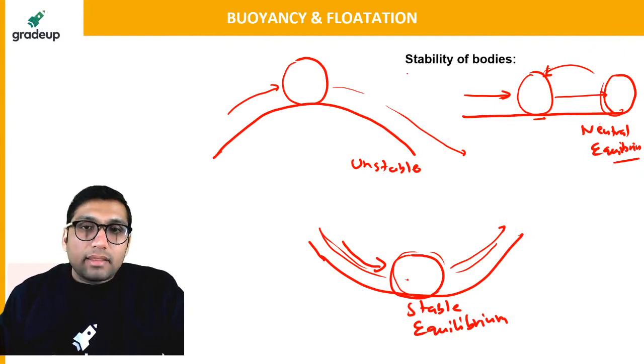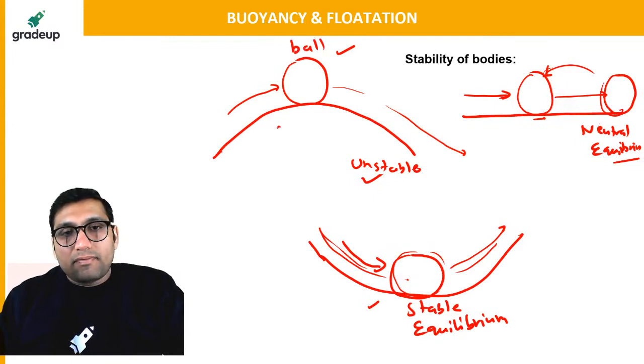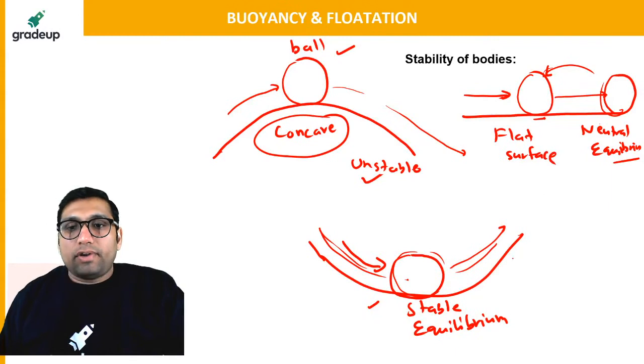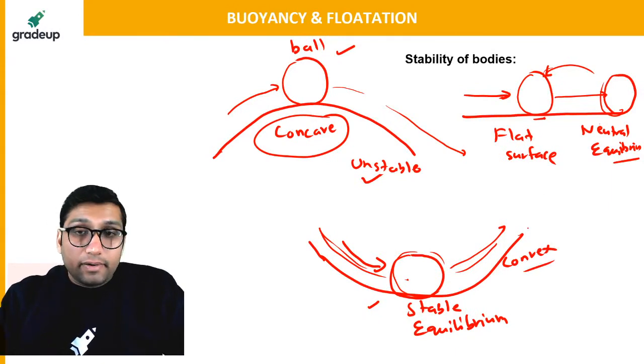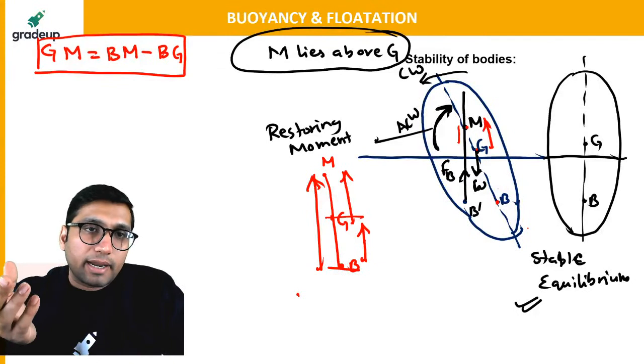That is just an example to tell you about unstable and stable equilibrium with the help of this method. Let us say we have a ball kept on this type of surface, a concave surface, a flat surface, or a convex surface. It is just an example to show you neutral, stable and unstable equilibrium. So what I was telling you, what is the metacentric height?